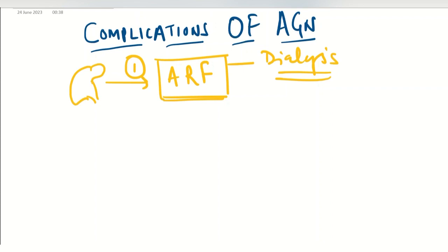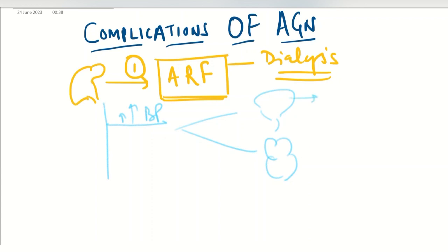So it is one of the very severe complications of acute glomerulonephritis, and because the kidneys are shut down, the effect will be on other organs as well. For example, when the kidney shuts down, there is a sudden rise in blood pressure, and this blood pressure affects not only our brain but also our heart. In the brain it can cause hypertensive encephalopathy. This is another very deadly complication, and it can also cause left ventricular failure.